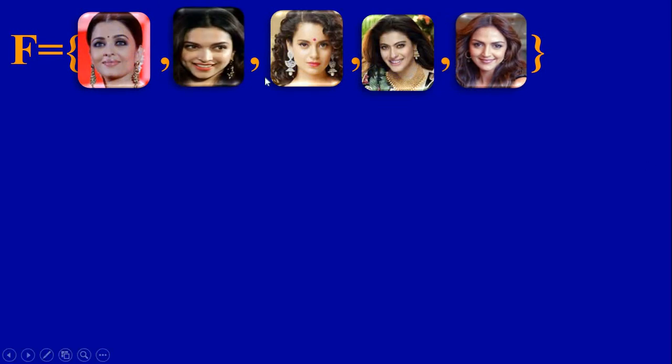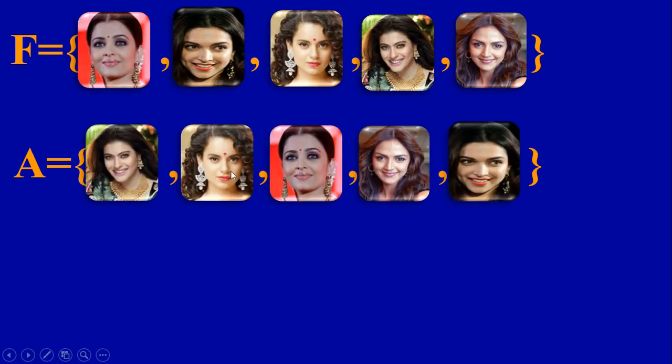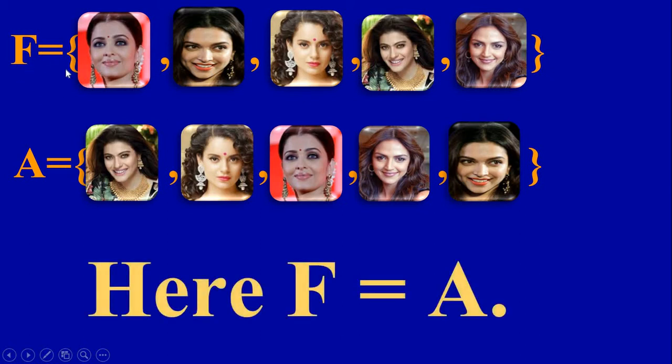Consider set F: Aishwarya Rai, Deepika Padukone, Kangana, Kajol and Isha Deol. This set is the same as Kajol, Kangana, Aishwarya Rai, Isha Deol and Deepika Padukone. Here only the order is changed, all members are the same, so these two sets are equal.